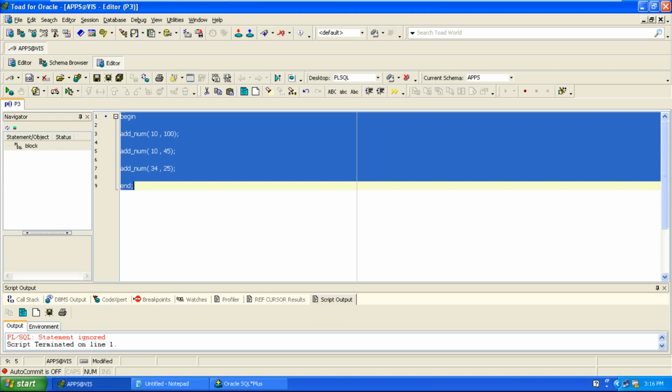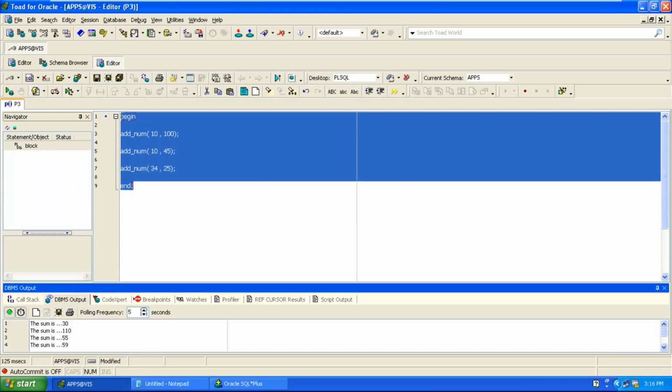How many times am I invoking the procedure? 3 times. Please look at the DBMS outputs. 100 plus 10, 110, 55 and 59. Is this clear? You can execute any number of times. If you pass 3 parameters, 10, 100, 200, then also the same error message will come.